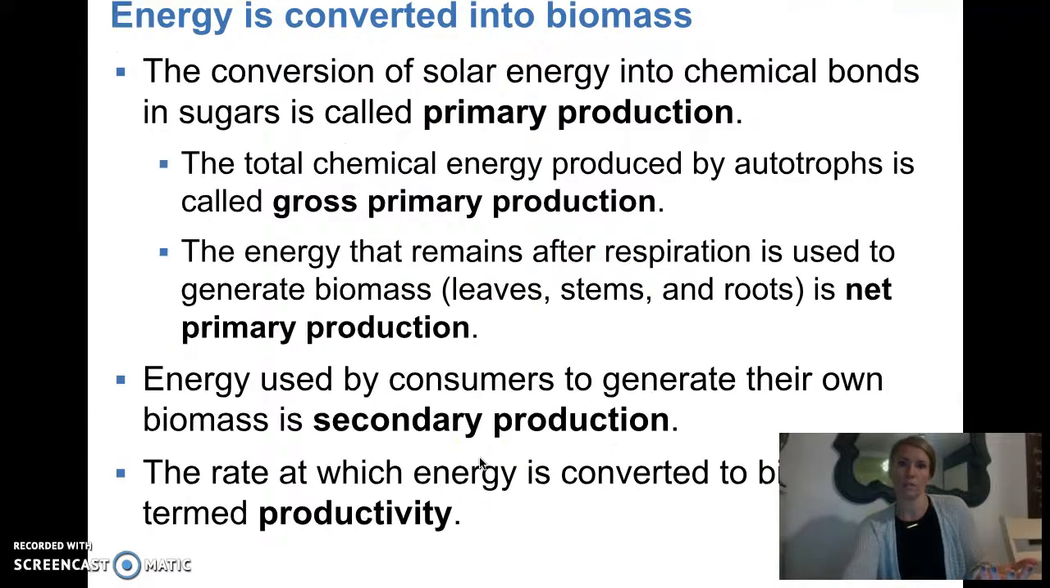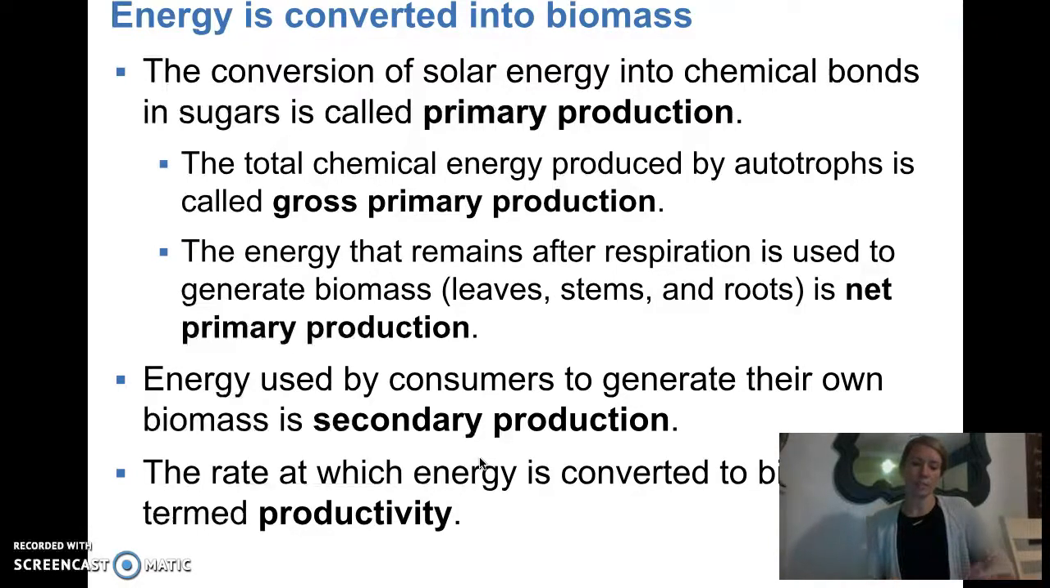So here's how the organisms are affected by the non-living things, and how the non-living things are affected by the organisms. Okay, so in every ecosystem, energy is converted into biomass. And remember that biomass is the mass stored in living things. And so when that process of energy turning into biomass, we call it production. So the conversion of solar energy into chemical bonds and sugars, aka photosynthesis, is called primary production. So plants do primary production.